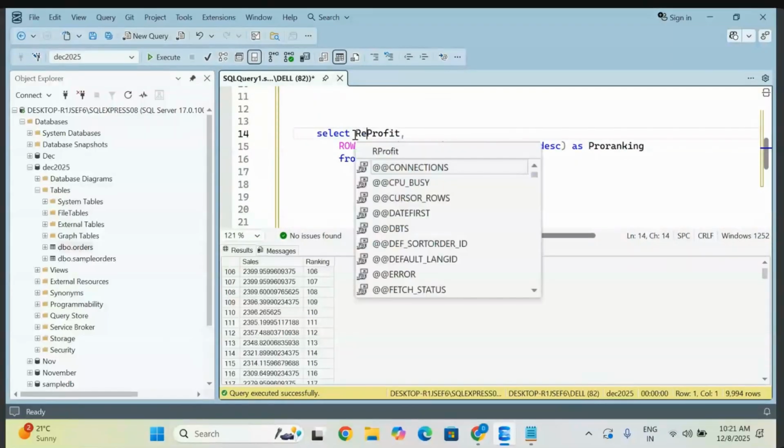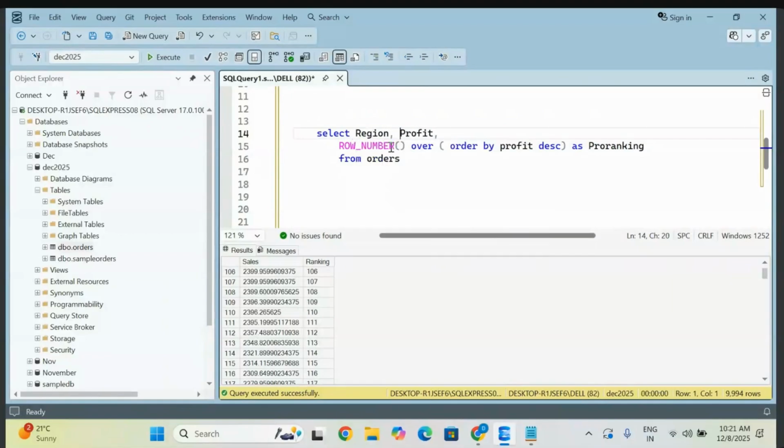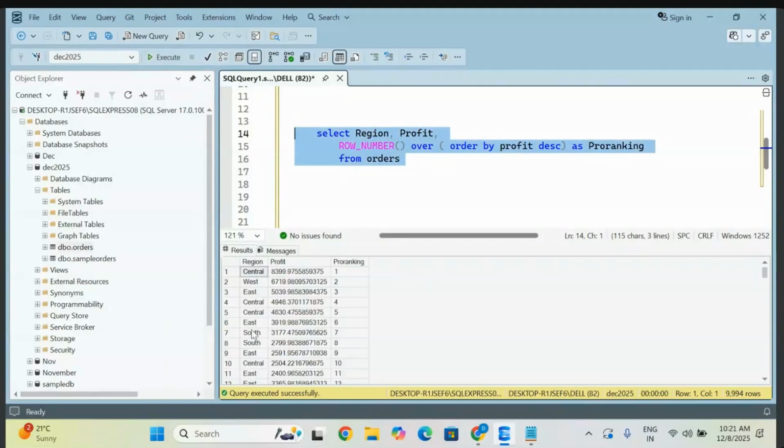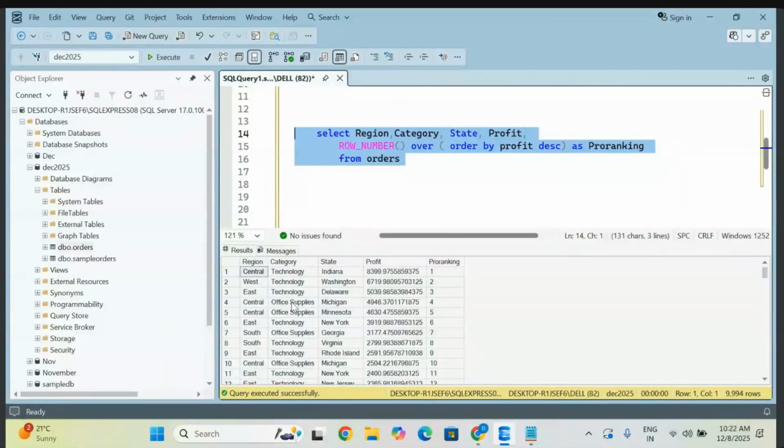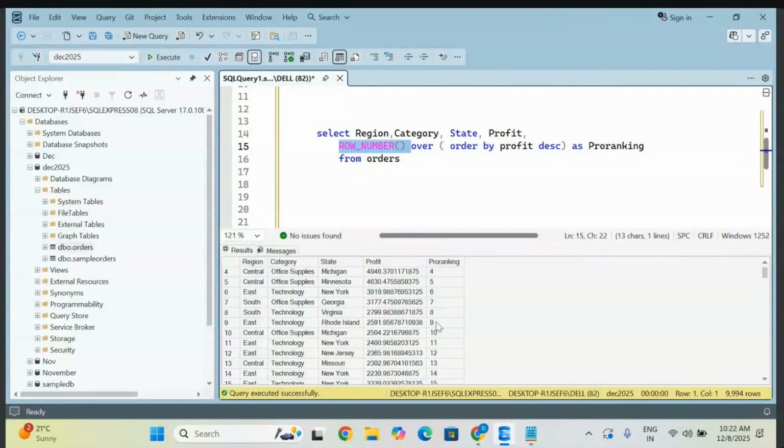Can I take one more column here? Let me take region. Can't I take it? Go check it out. Yes, you can successfully get it. Can I take any other numbers? For example, let me take category, or you can take state. Anything that you take is fine. It is not pointing to these non-aggregated values. It is going to provide the row number based on whatever order you are giving here. This row number gives you a serial number only, just a series. Nothing bigger. You can't see any effect over here.